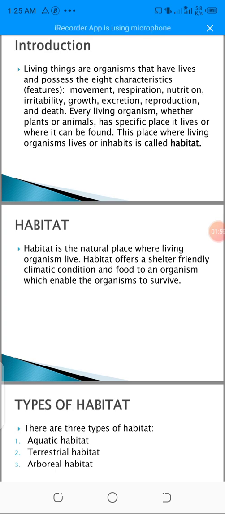So what we are trying to say is that human beings live on land because we can survive on land. The climatic condition is favorable to us. We can obtain our food even from land. But you can't expect a fish to live on land. The climatic condition is not okay for it. They are created to breathe underwater, so they can't survive on land. That's why if you take a fish from a pond and drop it on the ground, it will die after a few minutes or few seconds, because the climatic condition is not suitable for them.